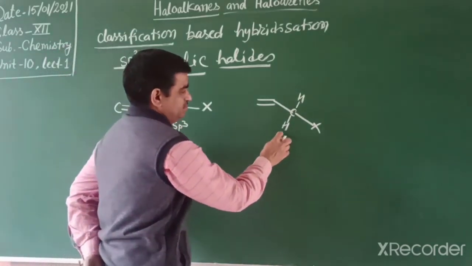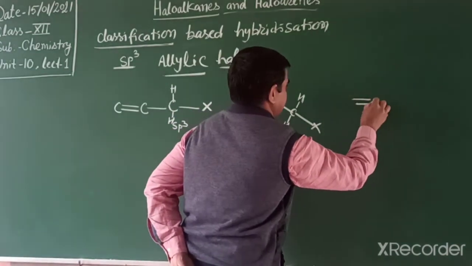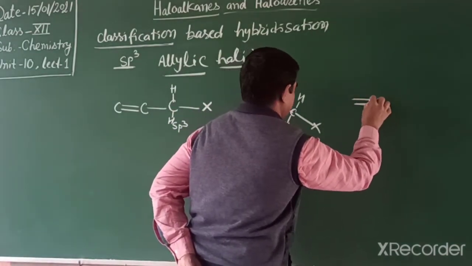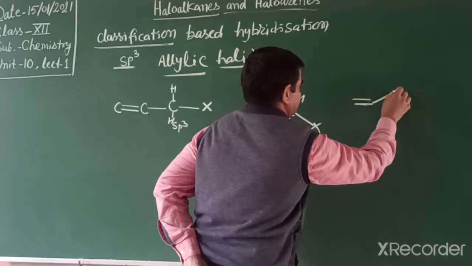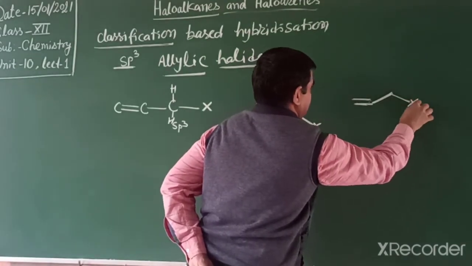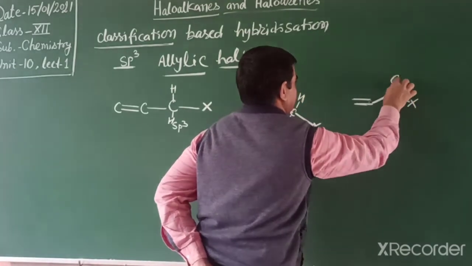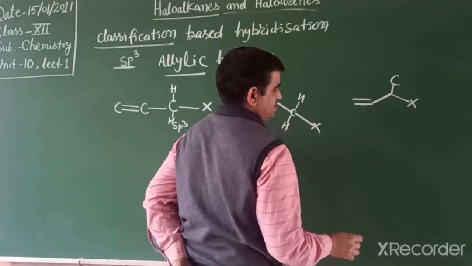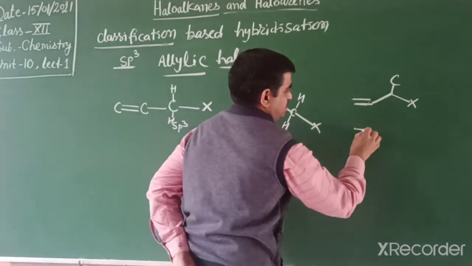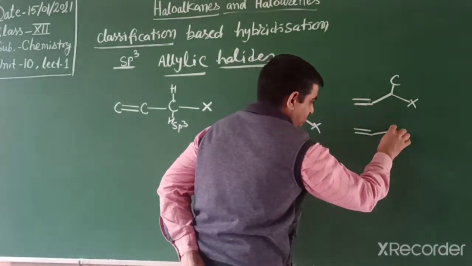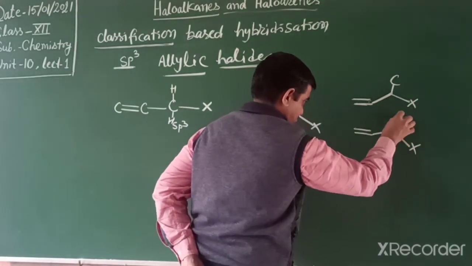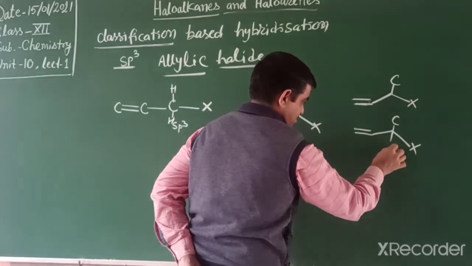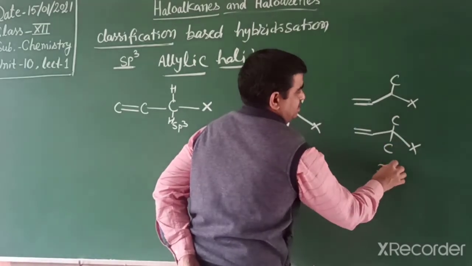If we replace it like this, with the double bond, and the carbon with the halogen is attached to 1 more carbon, that one is secondary. If it is attached to 2 carbons, then it is tertiary, 3 degree.